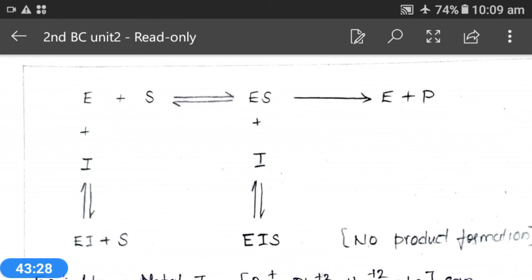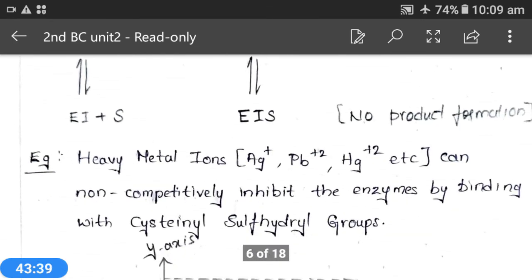Okay, allosteric effectors or modifiers, and these might be positive components or negative components.